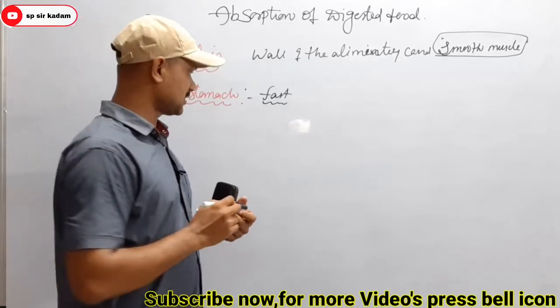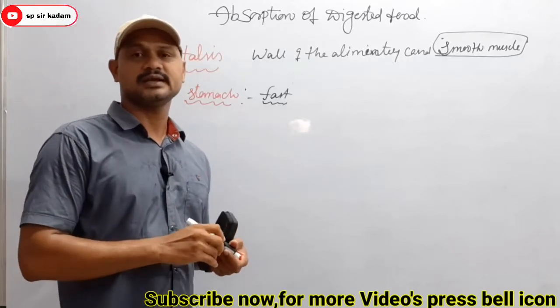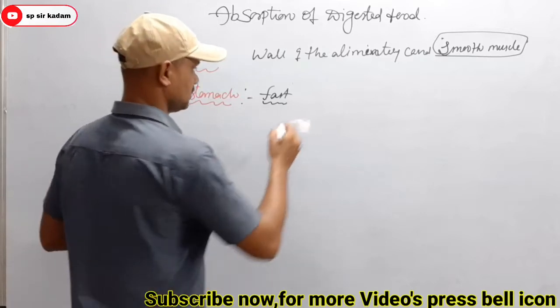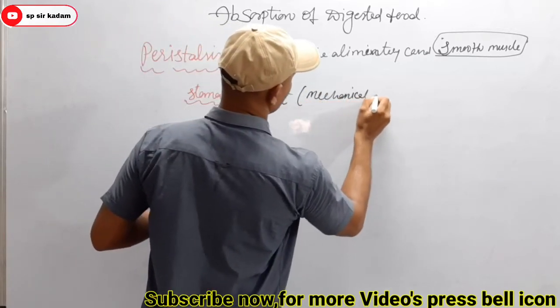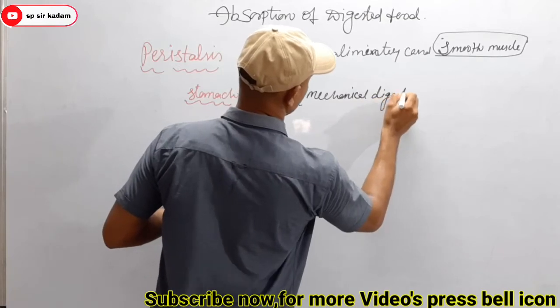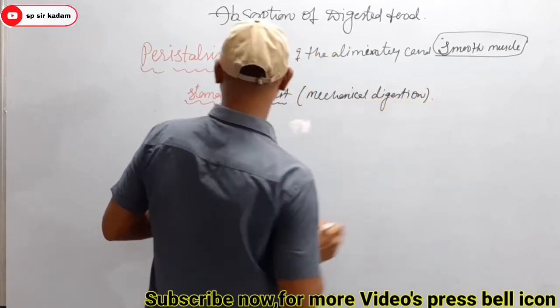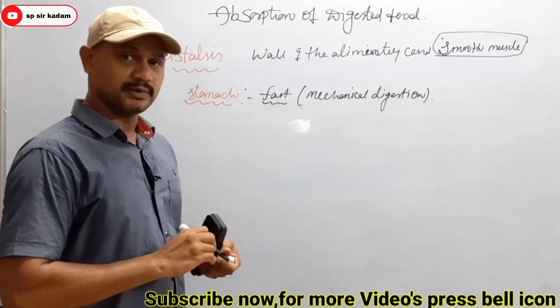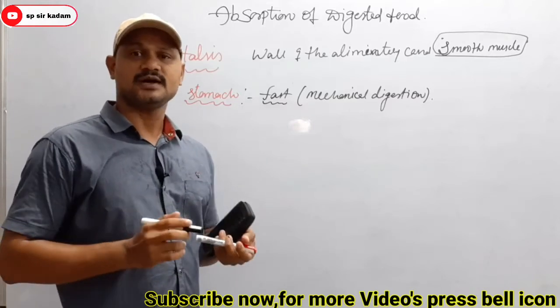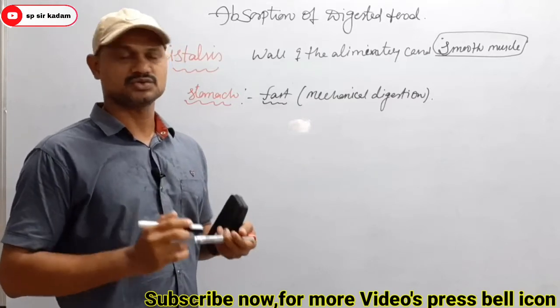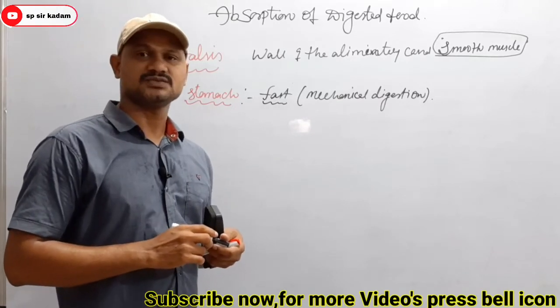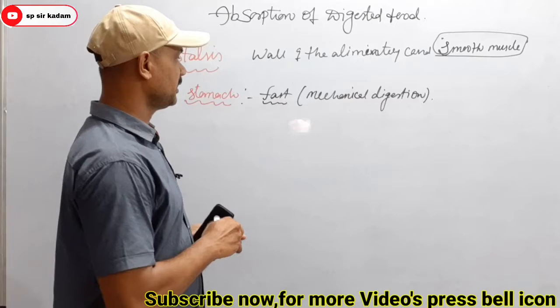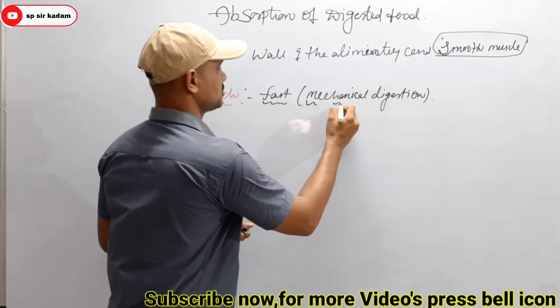Due to that, mechanical digestion also occurs.